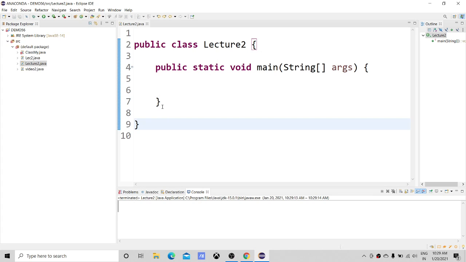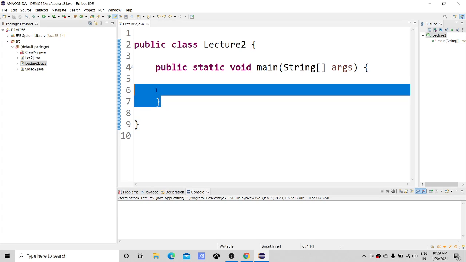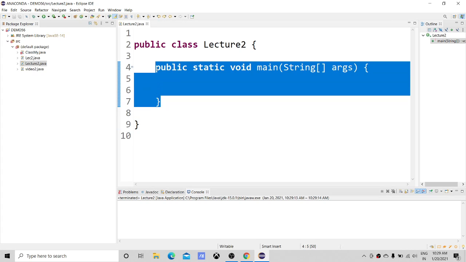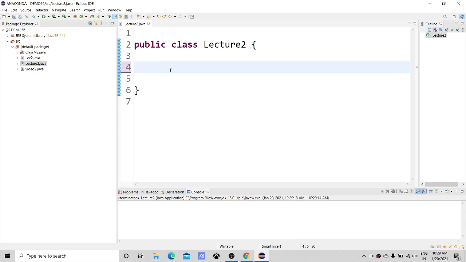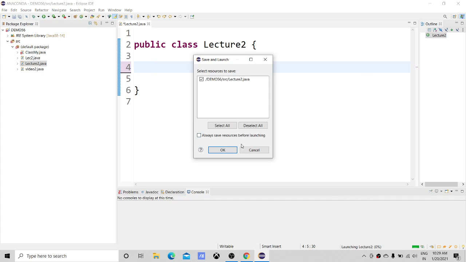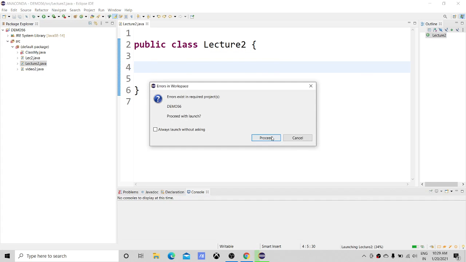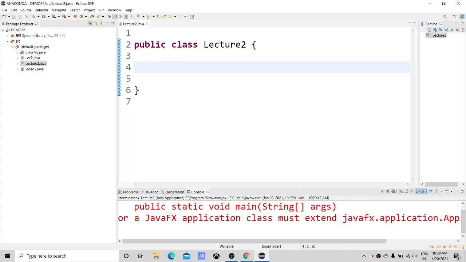Now, for the sake of convenience and understanding, let me delete this main method. Now if I click the run button, what output comes? Is there going to be an error or will it run successfully? Just think for a second. Now I will click run, and you can see I have got an error.